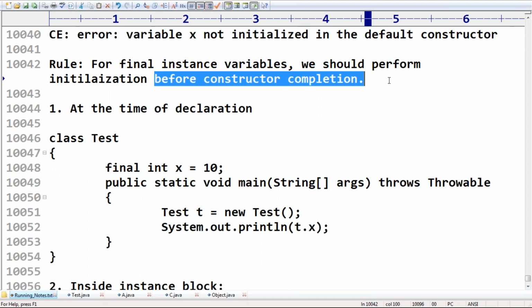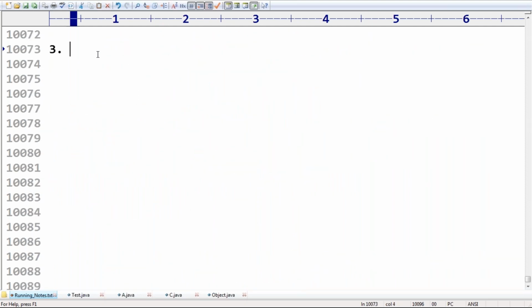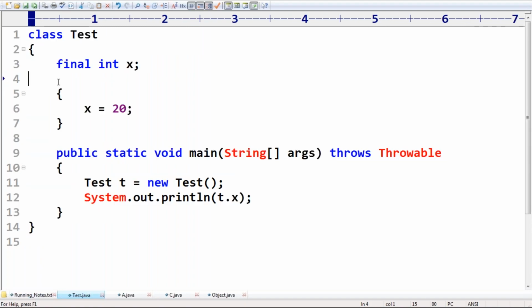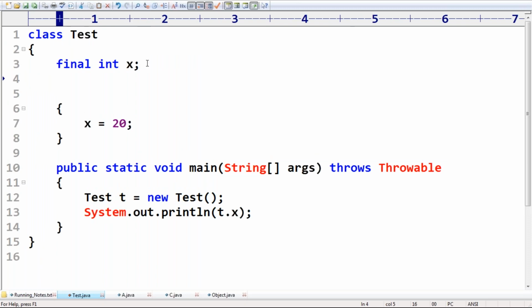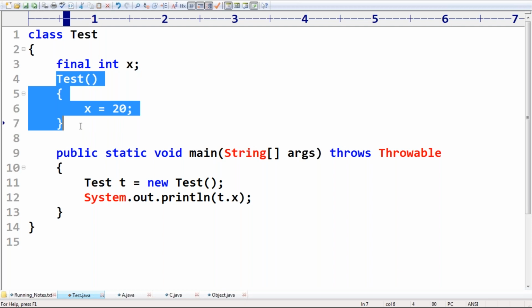Before constructor completion, a final instance variable should be initialized. Inside the constructor also we can perform initialization, no problem at all. Remember this one, sir. Can you please tell what the syntax is? Anyone?